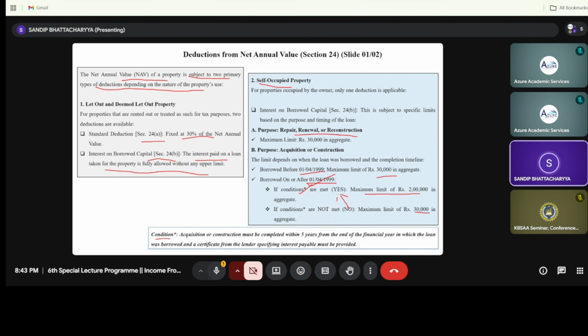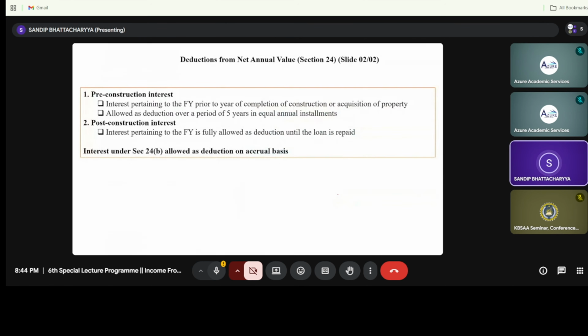So just for this slide we will see there is before 1.4.99 and after 1.4.99. Before 1.4.99 we will get the maximum deduction of 30,000. After 1.4.99 there are two provisions, under the condition that the house has been completed within 5 years from the taking of the loan. And the second one is, if the loan has been taken for the use of reconstruction purpose, you will get the maximum 2 lakh, and if the loan has been taken for repair purpose, you will get the maximum 30,000, right? So this is the total interest valuation.